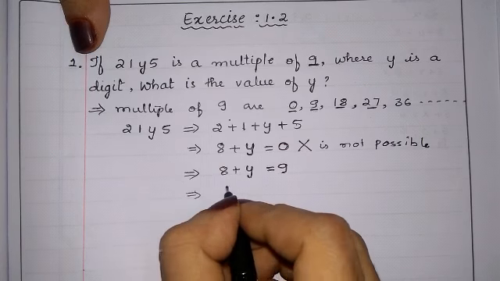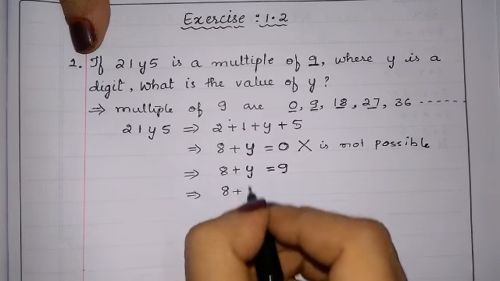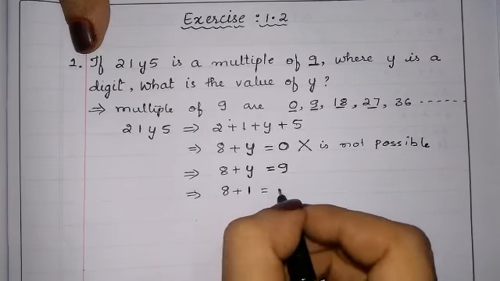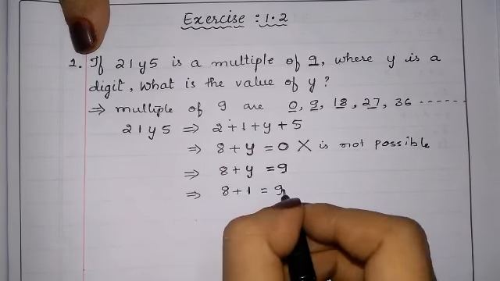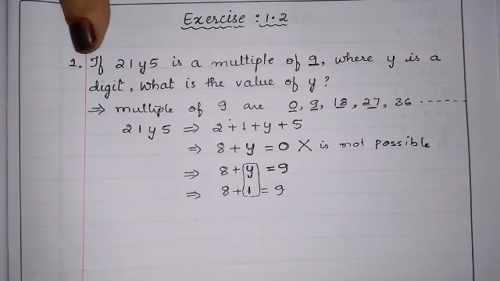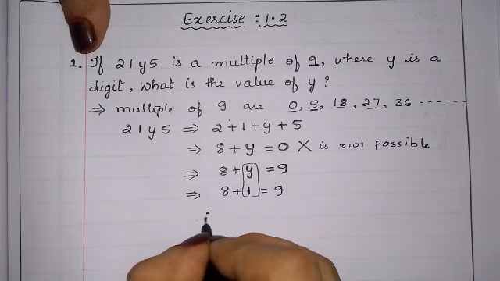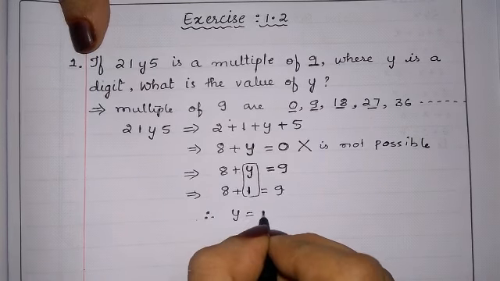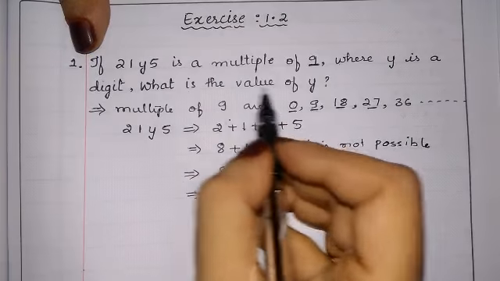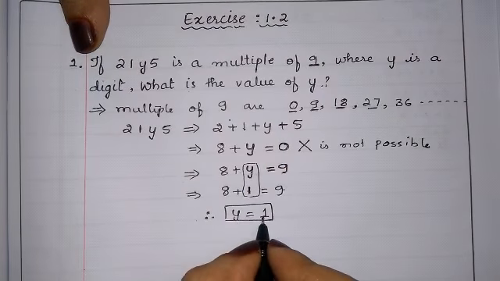If we put 8 plus 1, putting 1 in place of y, we will get 9 because 8 plus 1 is 9. So what value have we substituted in place of y? 1. So therefore y is equals to 1. We got the y value. They have asked to find the value of y. y is equals to 1.